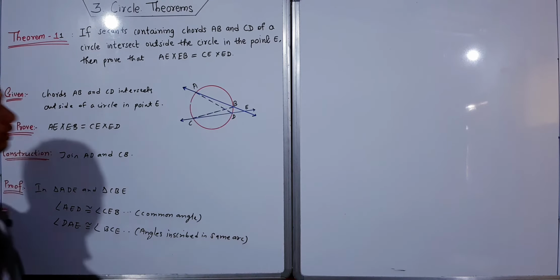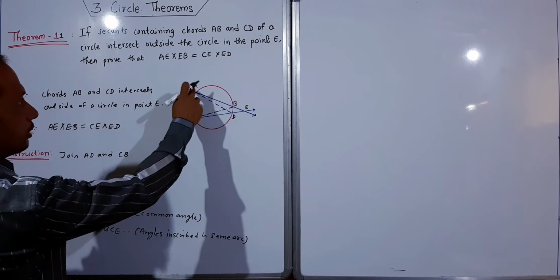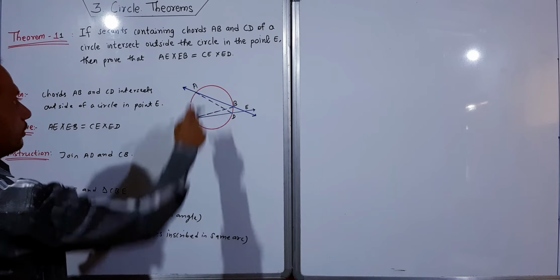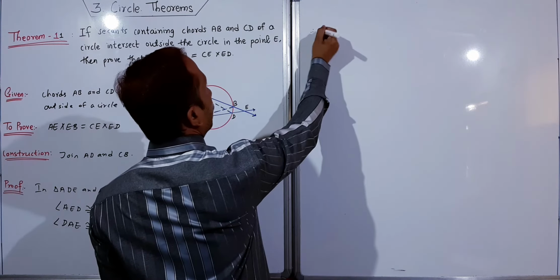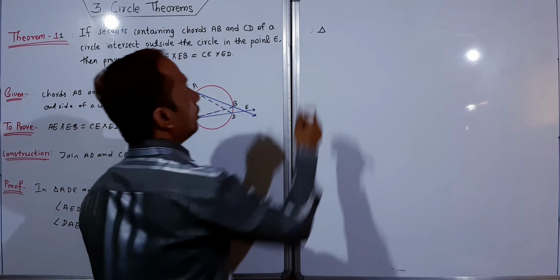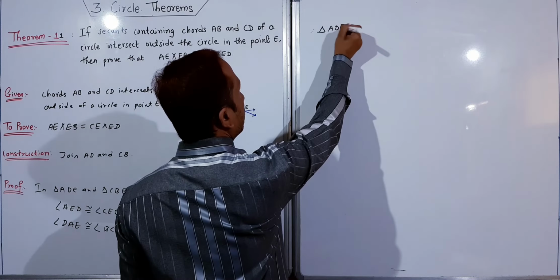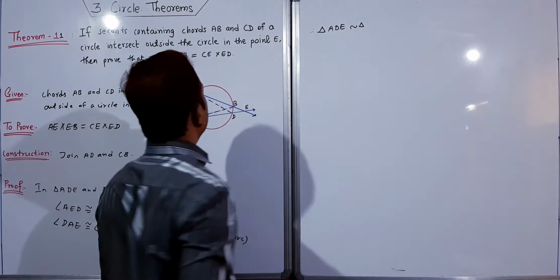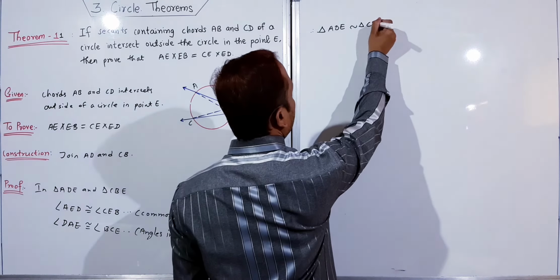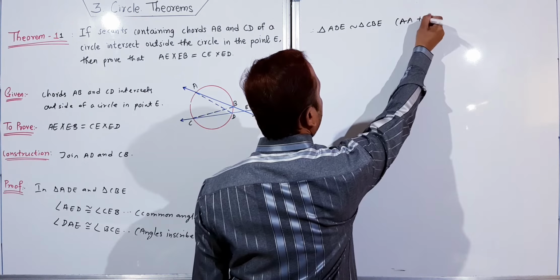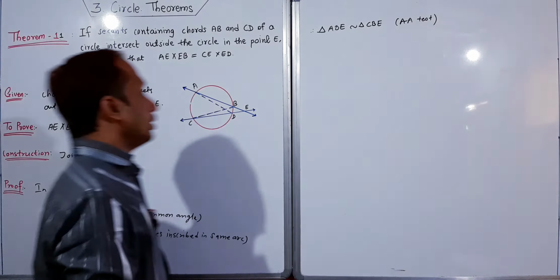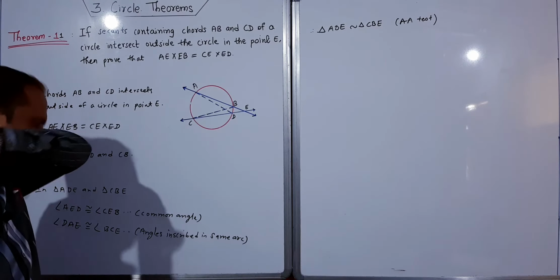Both angles, this angle and this angle, are inscribed in this arc, which arc? Arc DB. Therefore triangle ADE is similar to triangle CBE, by the AA test of similarity. After getting this, almost our proof is ready.